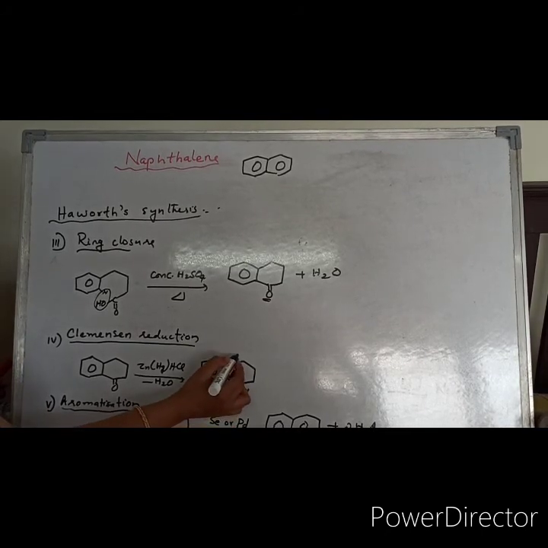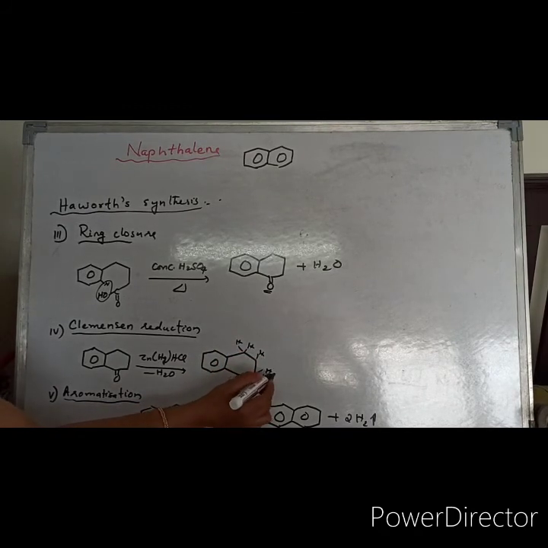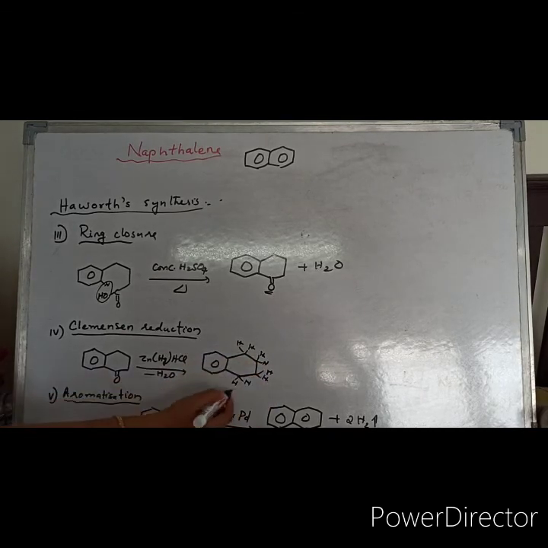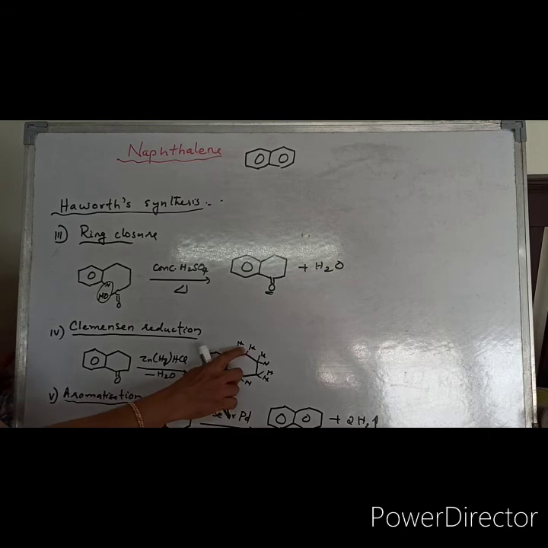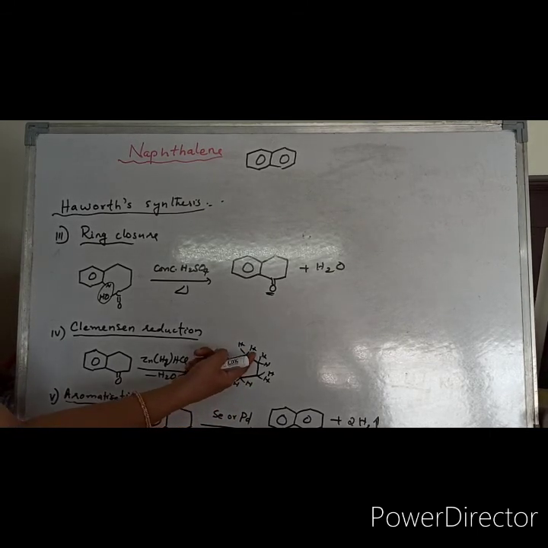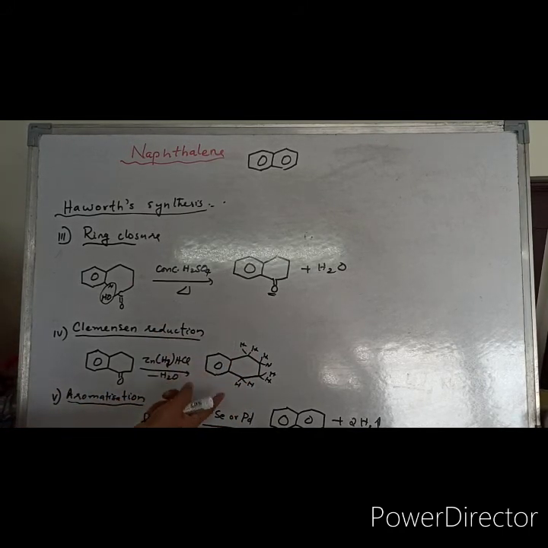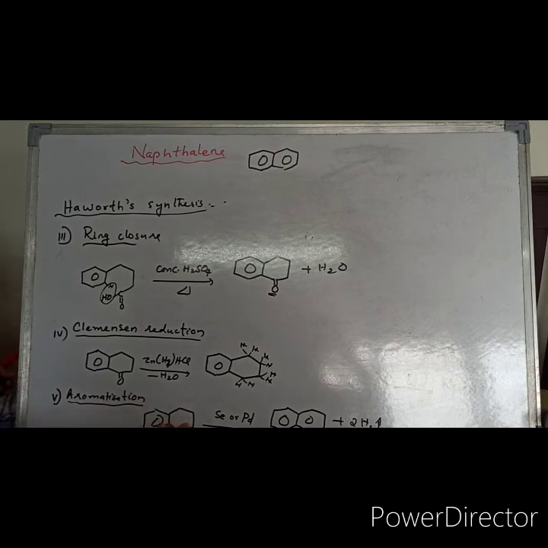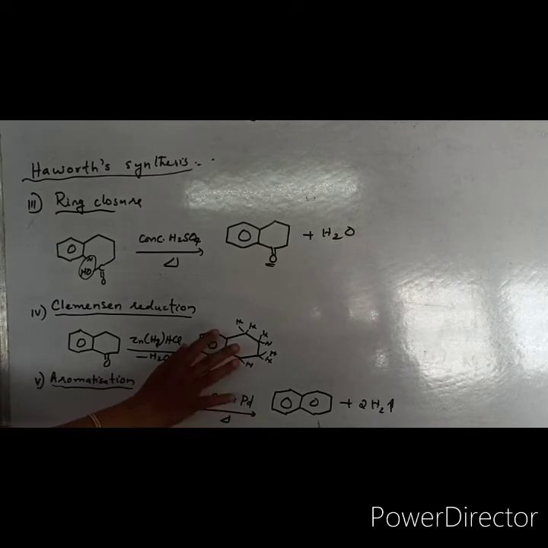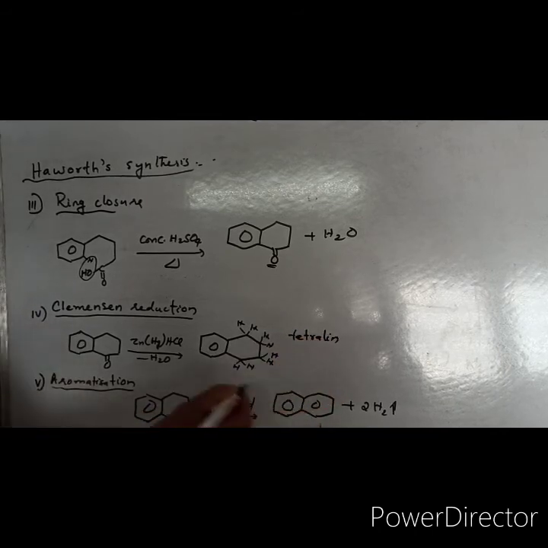There are two hydrogens everywhere on this cyclohexane ring, so you have to remove hydrogens from it. Here you have to introduce a pi bond, and here another pi bond. So 2 hydrogens from here and 2 hydrogens from here. You have to do dehydrogenation. It's not reduction. This compound is called tetralin, and we are removing hydrogen.